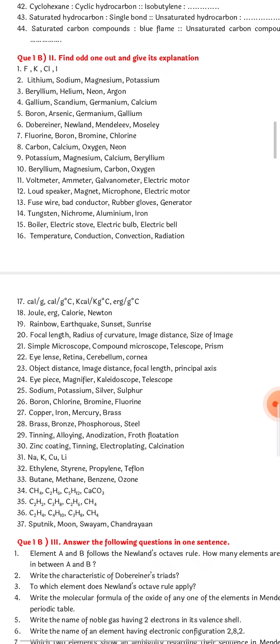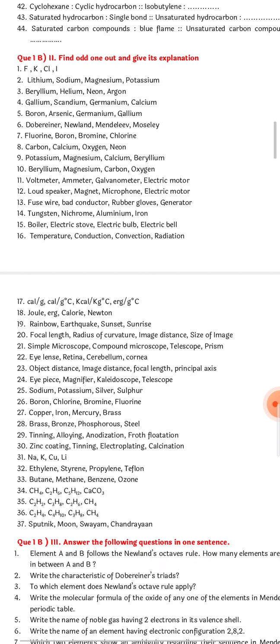Fluorine, boron, bromine and chlorine. So here the odd one out is boron. Carbon, calcium, oxygen, neon. What will be the odd one out here? Calcium. Calcium is the odd one out here. See the modern periodic table and decide. Look at the electronic configuration and decide.